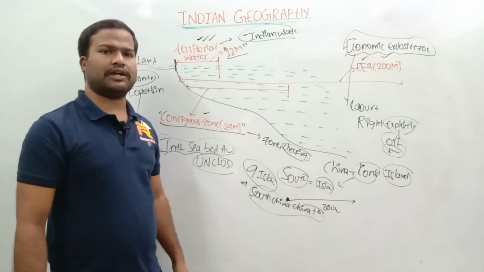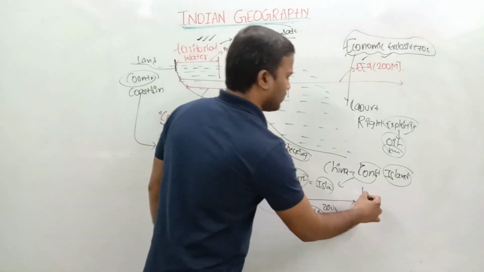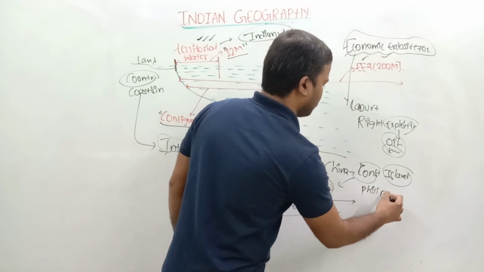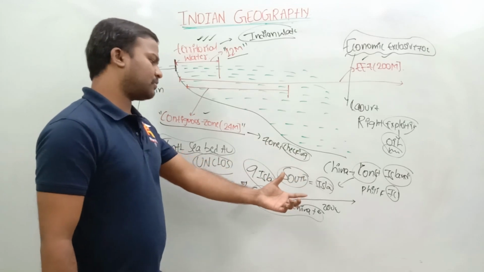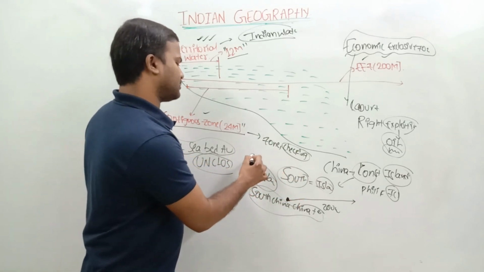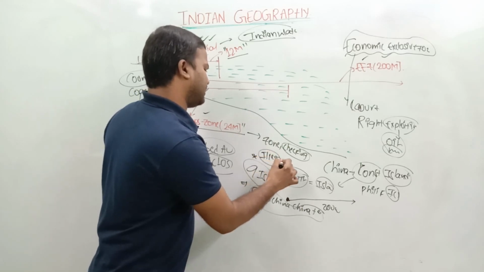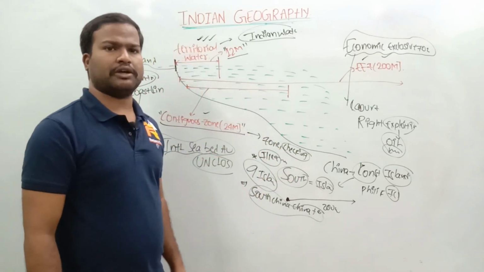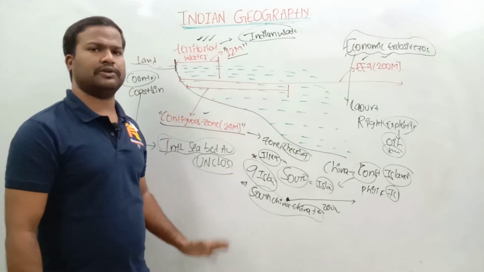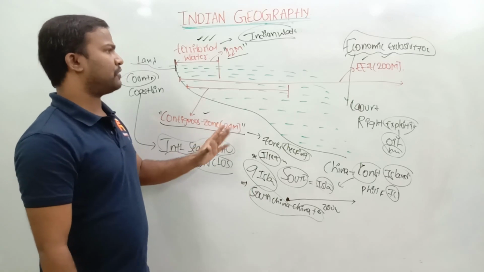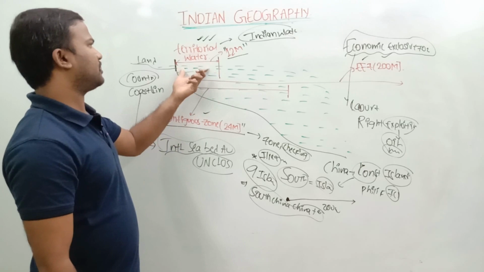So due to this, what happened? The Philippines filed a plea in the ICJ, the International Court of Justice, that the 9 dash islands are illegal: you are violating the norms by creating artificial islands. This was in the news, and it is very important for examinations: the contiguous zone, the EEZ, and the territorial water.